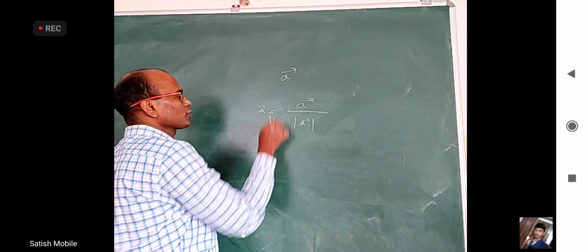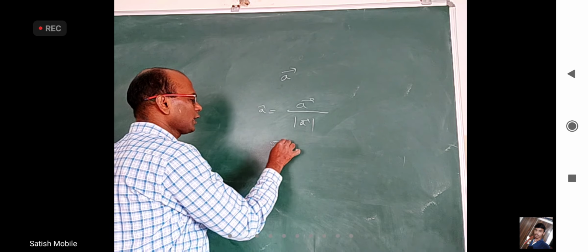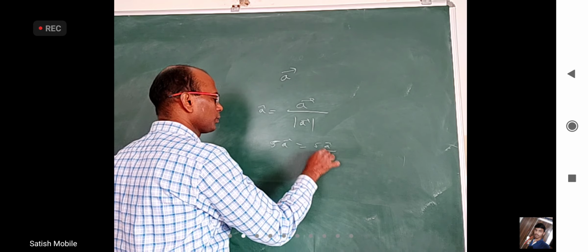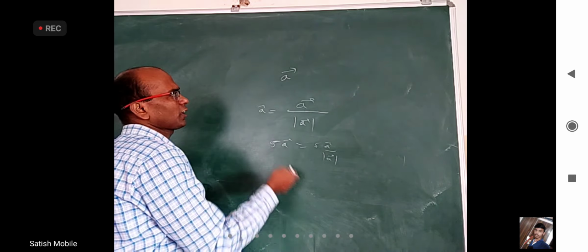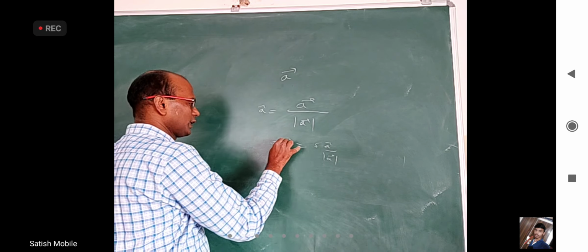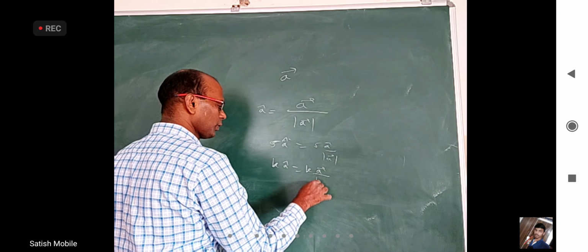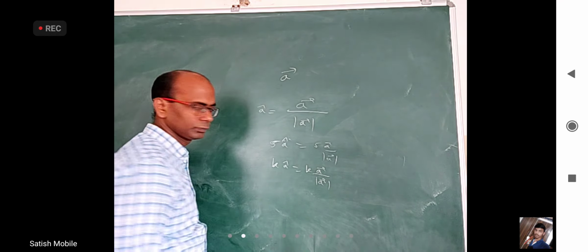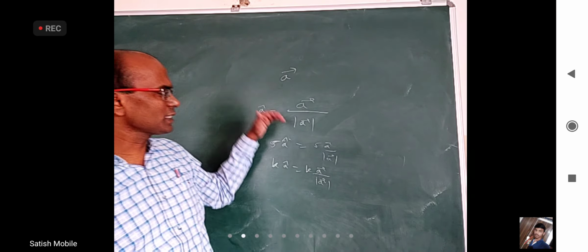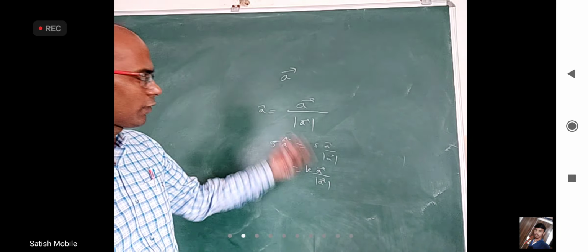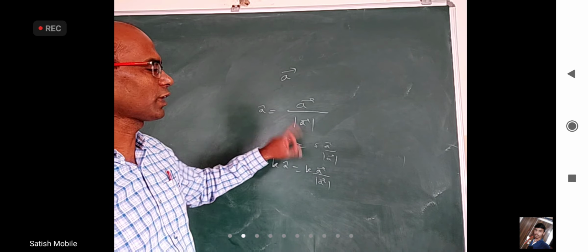So if you want magnitude 5 units, you can take 5A cap or 5 into A bar by mod A bar. If you want a vector of magnitude k units, it will be k A cap or k into A bar by mod A bar. Unit vector means divided by the magnitude. If you want a vector of magnitude k, after finding the unit vector, multiply with k.